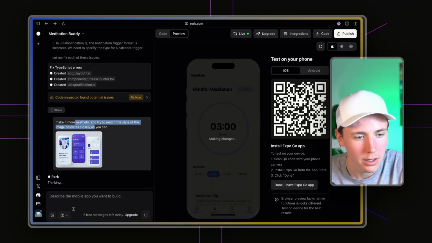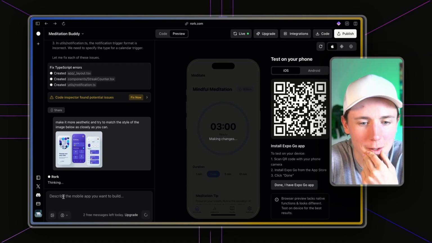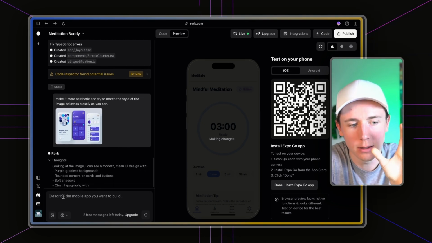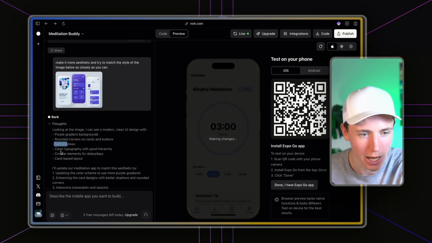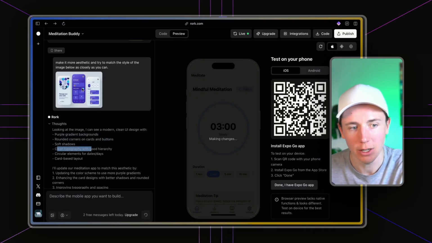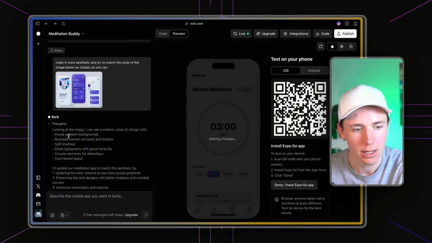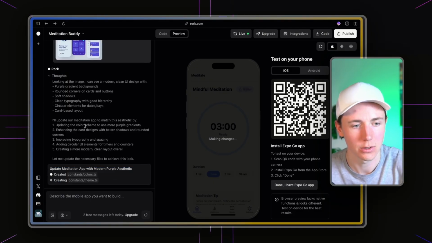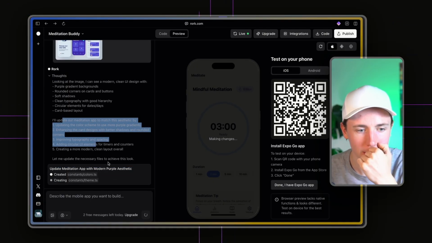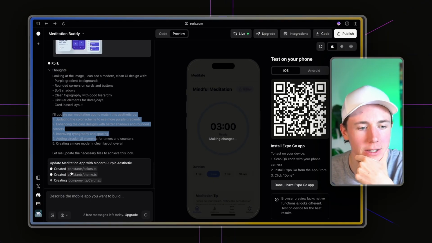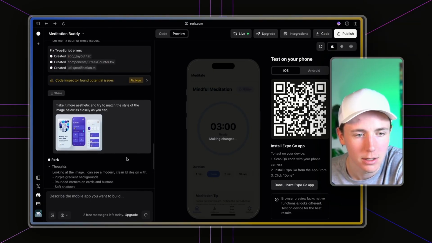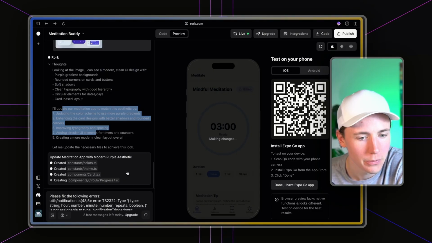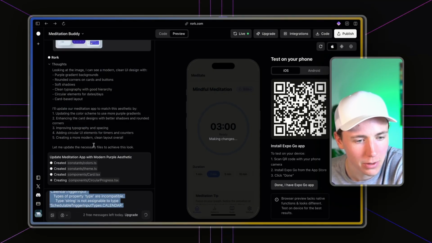We'll fix those later. And so now what I'm going to do is try to have it create the aesthetics. It's adding purple gradient backgrounds, rounded corners, soft shadows. I literally just took an image of something online that I wanted it to look like, and I said, go and do this. And so it's matching it with these aesthetics. It's making these changes. It's updating the colors document, the theme document, the card document. And then I can literally just go in here and wait for this to finish, and then I can have it fix these errors.